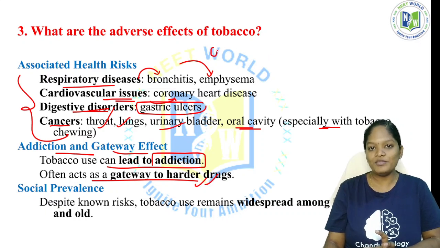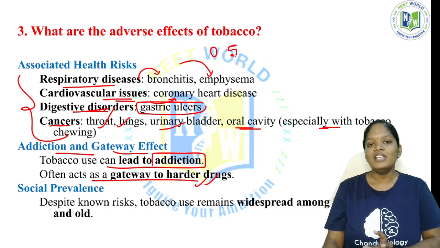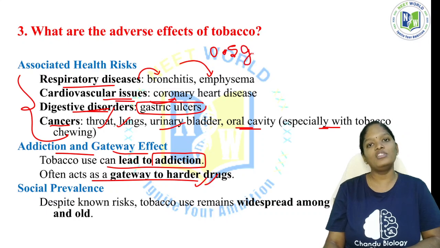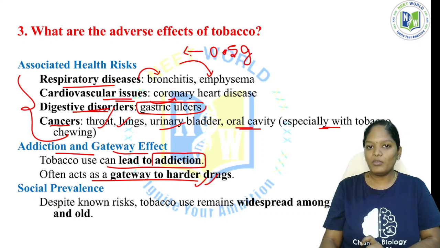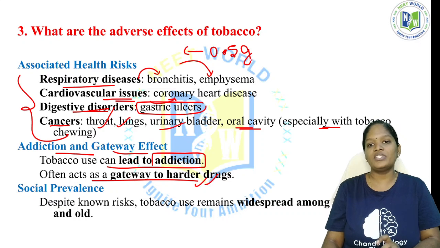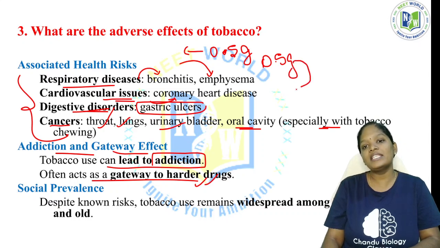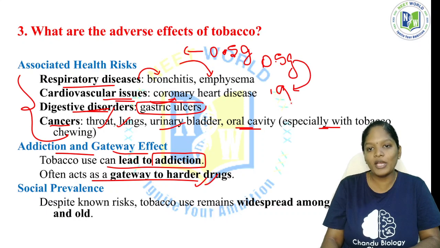I don't know how many mg they take to get addicted, but say for example a person takes 0.5 gram of tobacco: day 1 it is sufficient, day 2 it is sufficient, for a month it is sufficient. After a month, 0.5 gram is not sufficient for him, so he will increase to 1 gram of tobacco.